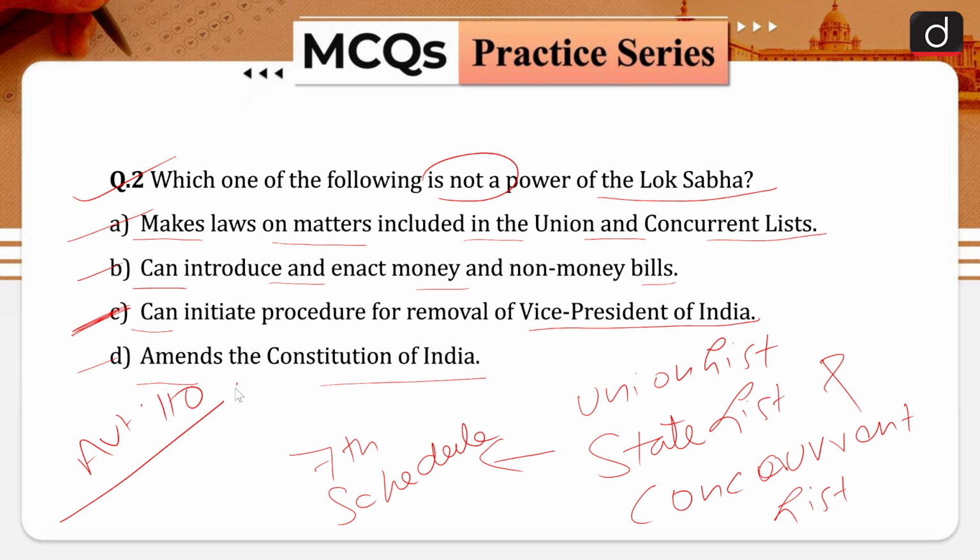The Rajya Sabha alone can initiate the removal of Vice President of India, because Vice President of India is the ex officio chairman of the Rajya Sabha, and that is why only Rajya Sabha is empowered to initiate the procedure of his removal. A Vice President may be removed from his office by a resolution of the Council of States passed by a majority of all the then members of the Council and agreed to by the House of the People.